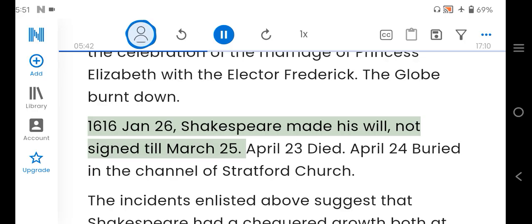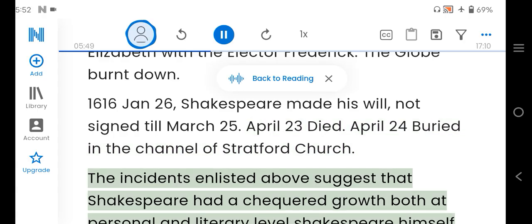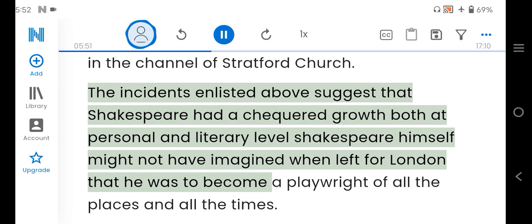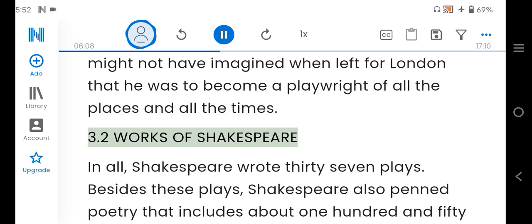1616 January 26, Shakespeare made his will, not signed till March 25. April 23 died. April 24 buried in the channel of Stratford Church. The incidents enlisted above suggest that Shakespeare had a checkered growth both at personal and literary level. Shakespeare himself might not have imagined when left for London that he was to become a playwright of all the places and all the times.